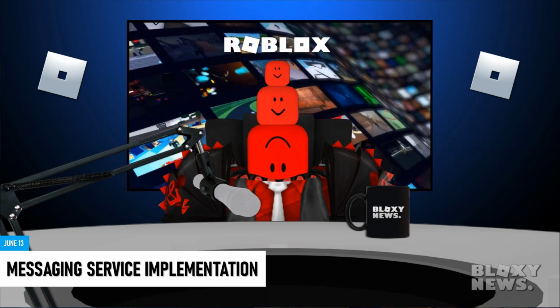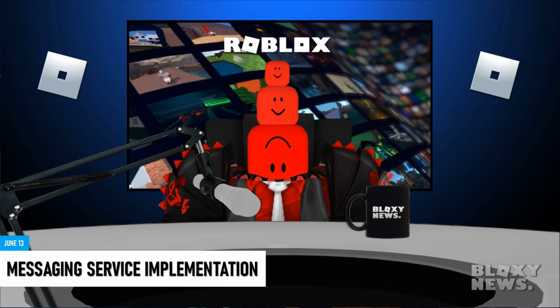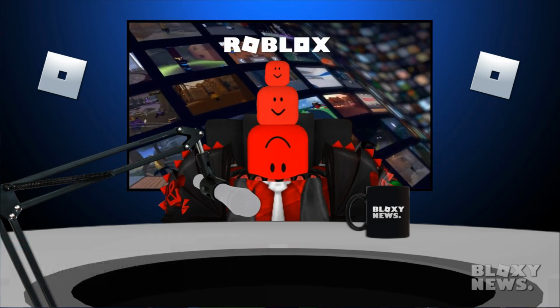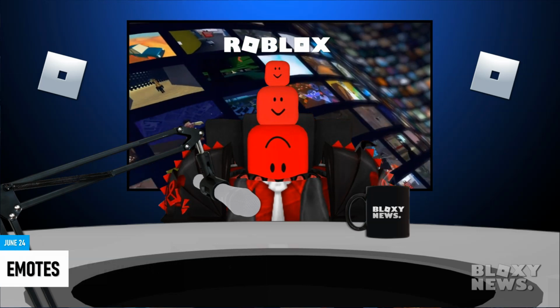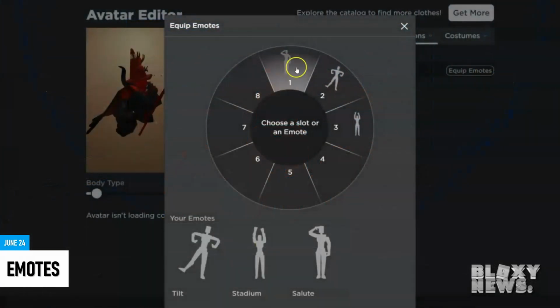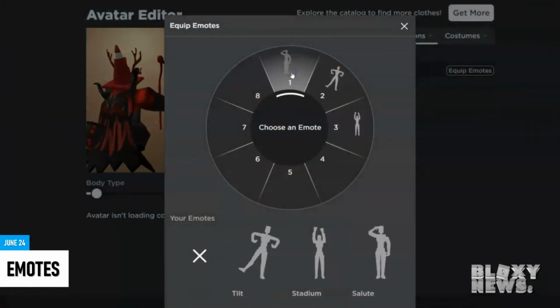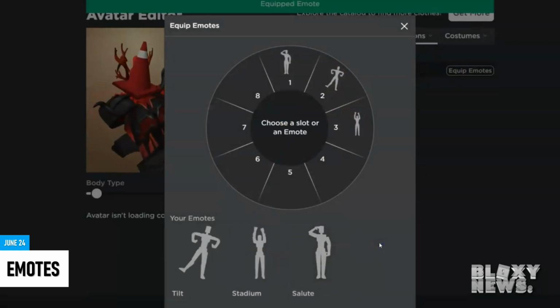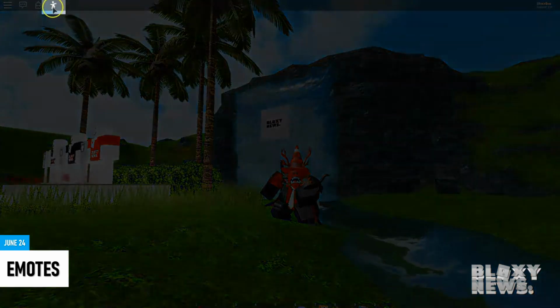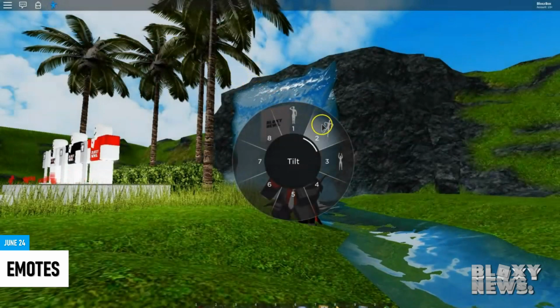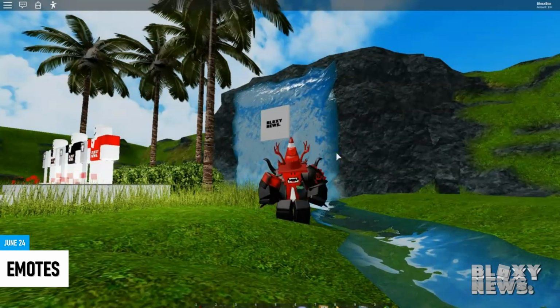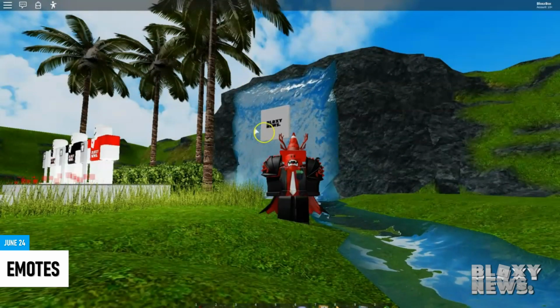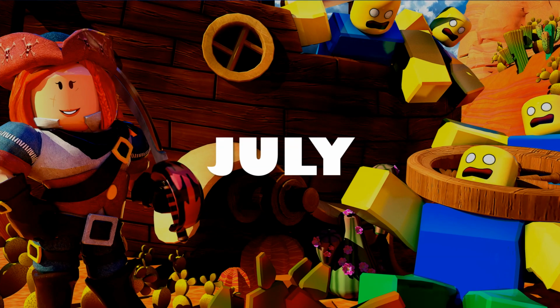This was definitely one of the greater updates that allowed for more ways of playing Roblox games. Then on June 24th, Roblox added purchasable emotes that you were able to use in games. From your avatar editor, you are able to equip up to 8 emotes and use them in any game that supports them by clicking on the little dancing avatar at the top left of the screen and clicking on one of the emotes on the brand new emote wheel. A great new way to express yourself in games. That's about it for June, so let's move on to July.